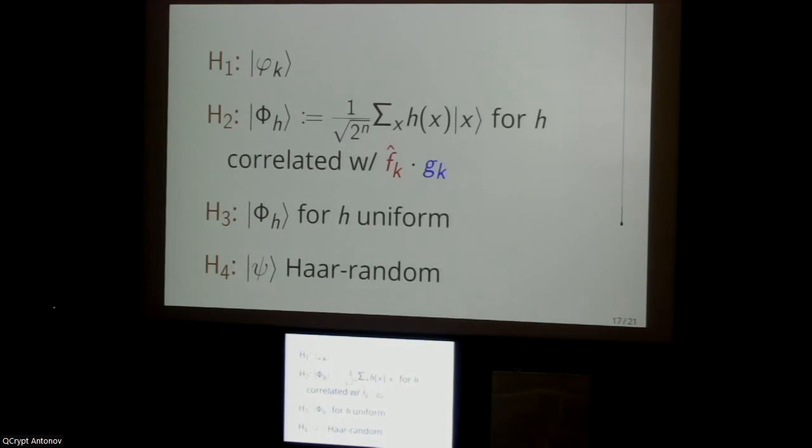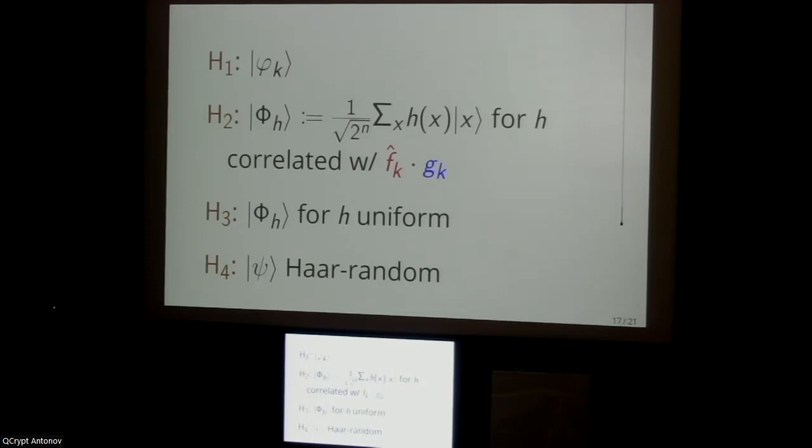And there are these two intermediate hybrids that both involve these quantum phase states, which I denote by capital phi sub h, which just means the uniform superposition over all n-bit strings x, where the phase on that superposition is a binary plus or minus one phase that is chosen according to the function little h. And so the intermediate hybrids are a phase state for an h that satisfies this correlation property, and a phase state for h where h is uniformly random.